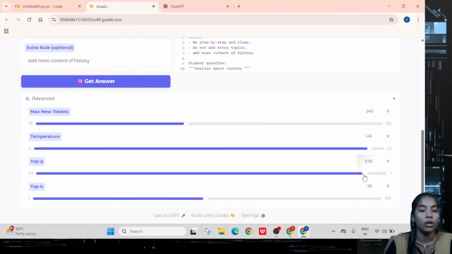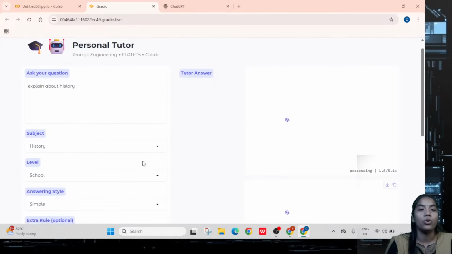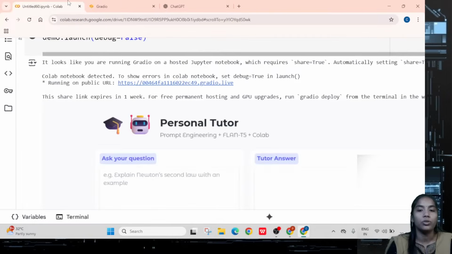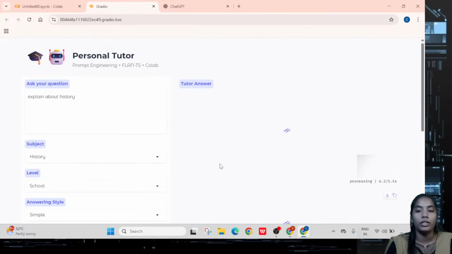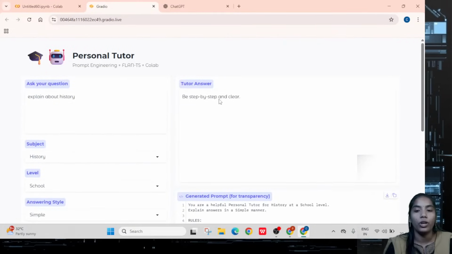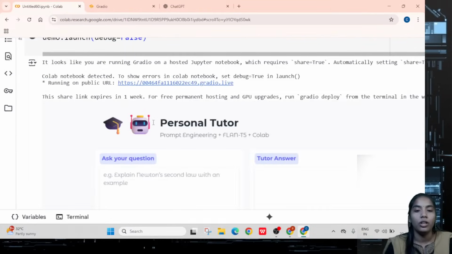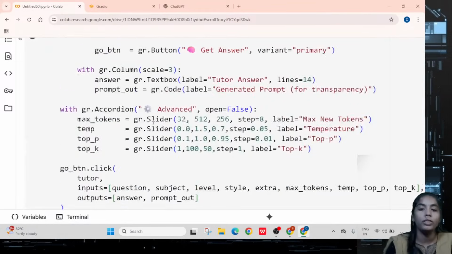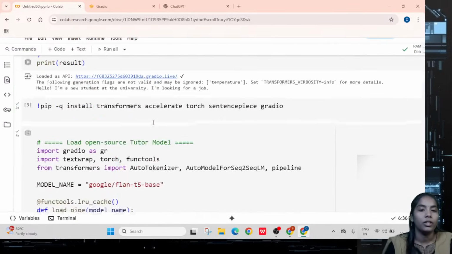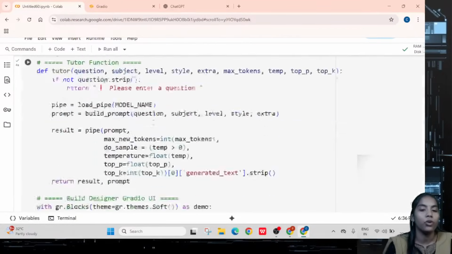Top k is based on your k values. So here 0.95 will be there. If you want to adjust anything, you can adjust it. And here also the same thing. Then you can get the answer again. So like that you have to enter all the details. So you can see you can get the answer here itself. So that is the option. Based on the model, it will give a better output answer. So this will be the whole option whatever you're taking. This is the entire process of your model.